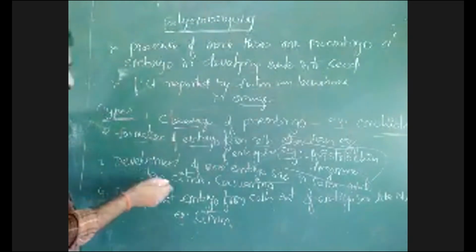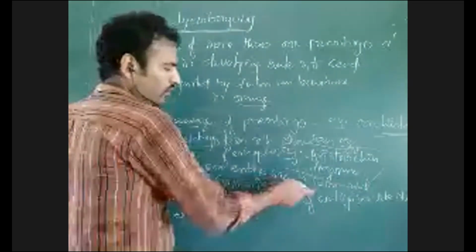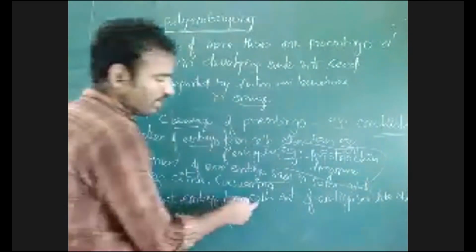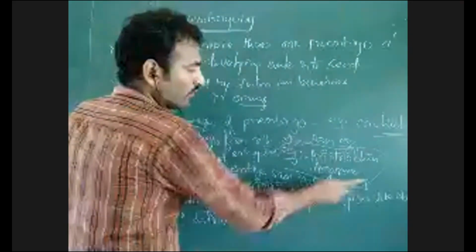development of more embryo sacs in the same ovule. If more embryo sacs are developed from megaspore mother cell, that leads to polyembryonic condition. And the last point, development of embryo from cells out of embryo sac. Outside of the embryo sac means inside the ovule.